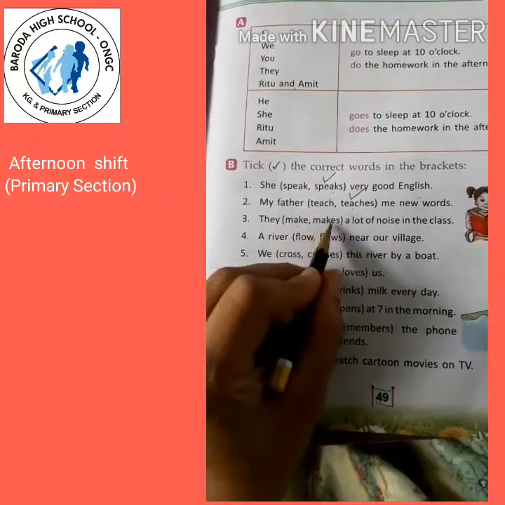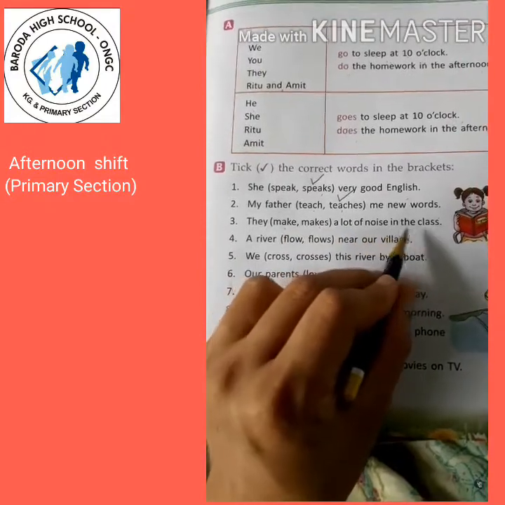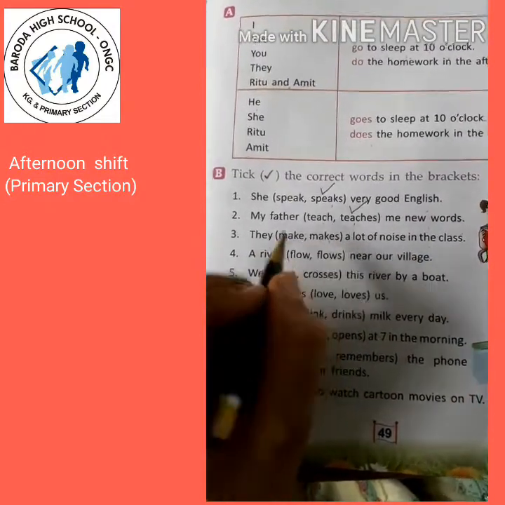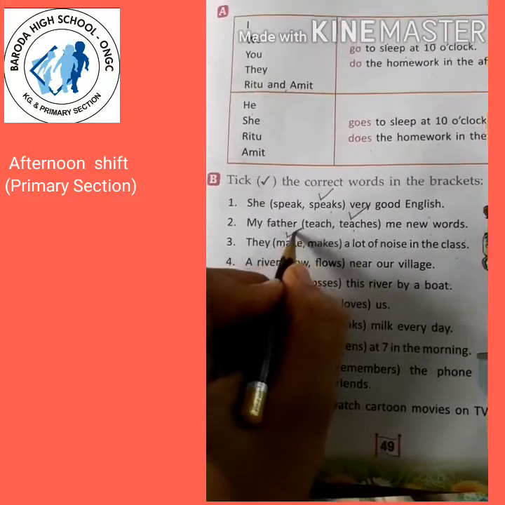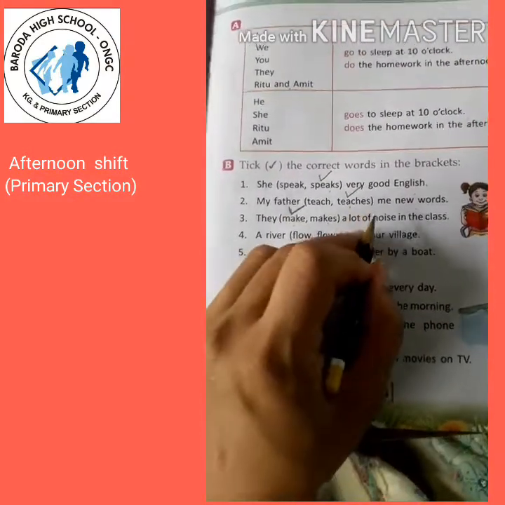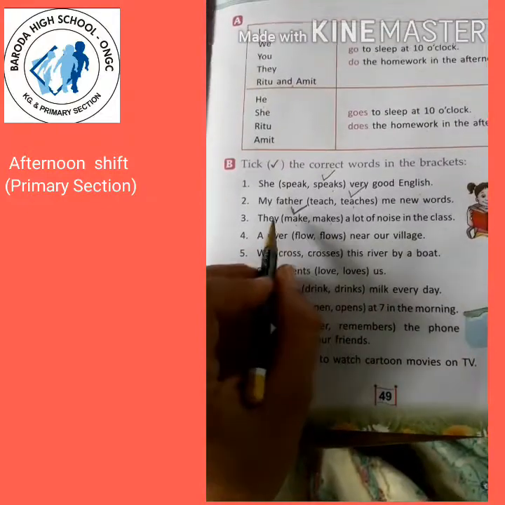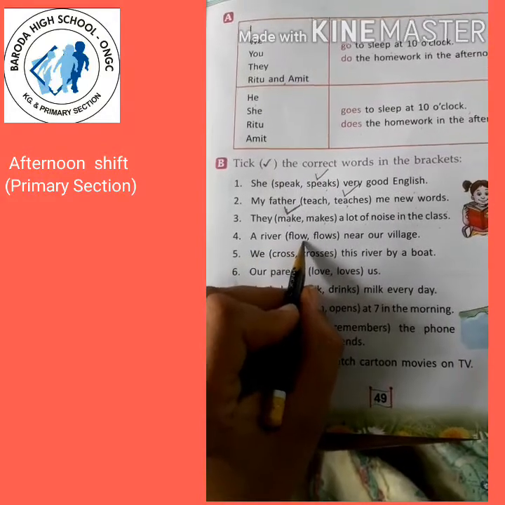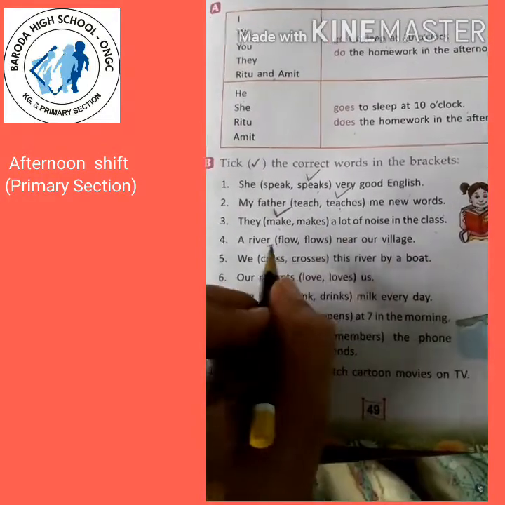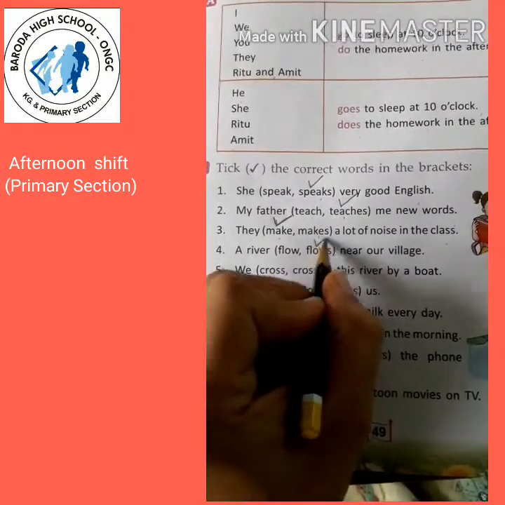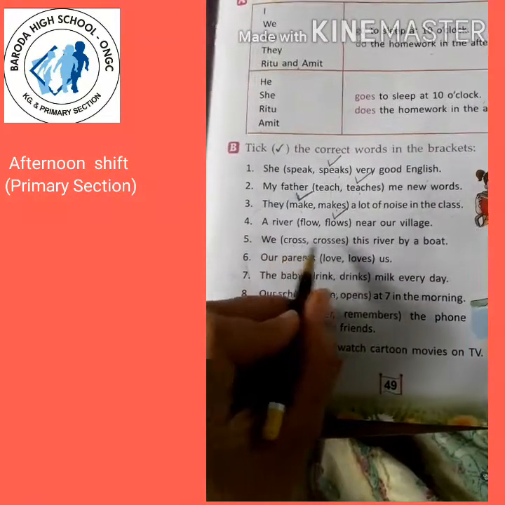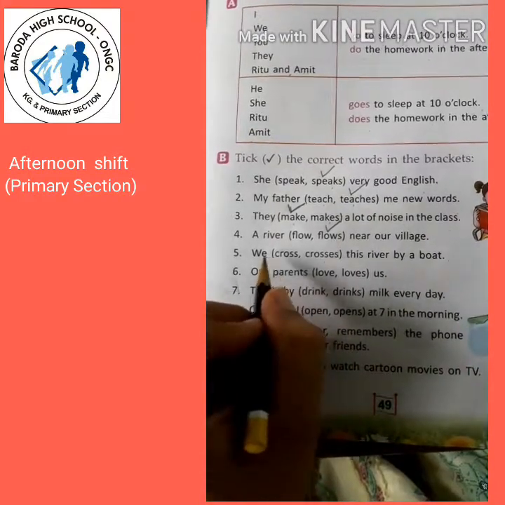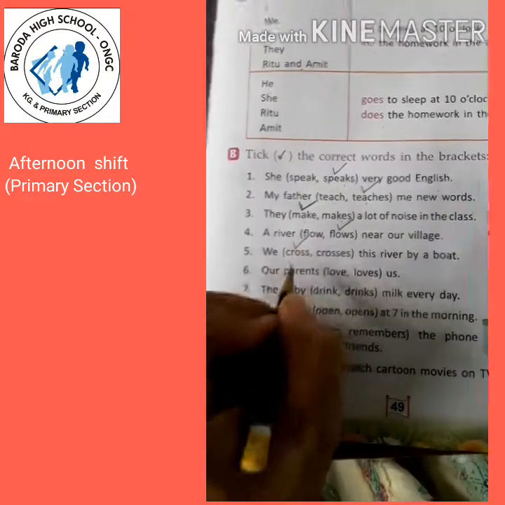They makes a lot of noise in the class. There is more than one, so without s, make. If only one person, then adding s or es. If more than one, then without s. A river flows near our village. River flows. We crosses this river by a boat. That's why cross, more than one person.